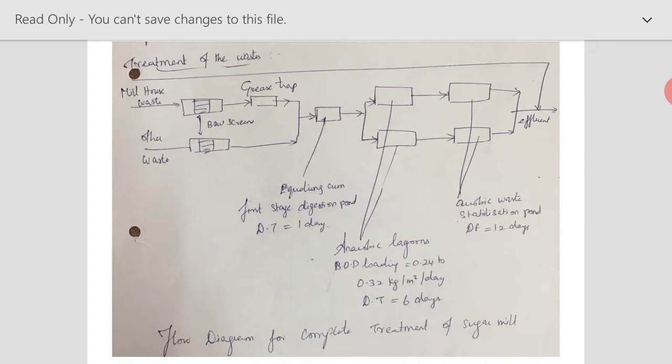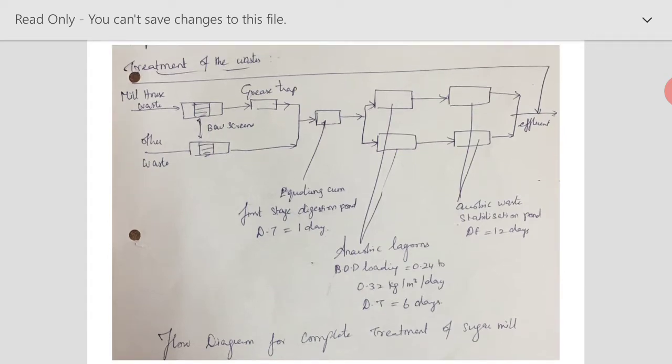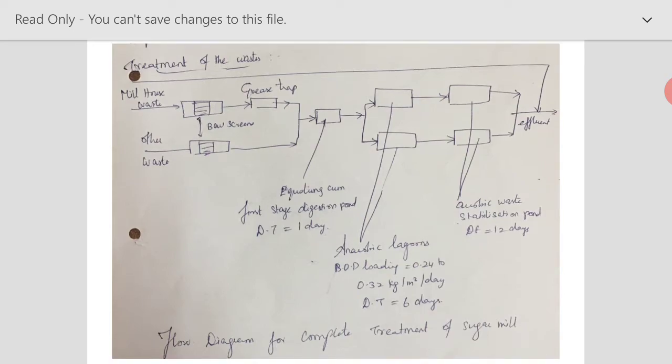And the detention time is given only 1 day, because normally the sugar industry will be operating for 8 hours or 12 hours in a day. So that could be collected and passed on to the other units. After equalization, depending upon the industries, we can go for neutralization also. Other than that, we can go for anaerobic lagoons as well as aerobic waste stabilization pond. So here we have two-stage anaerobic lagoons as well as aerobic waste stabilization pond, where you could see that in case of anaerobic lagoons, the retention period is 6 days, while that of aerobic waste stabilization pond, the retention period is 12 days. After this, the effluent that is coming out will be taken to the final disposal process.